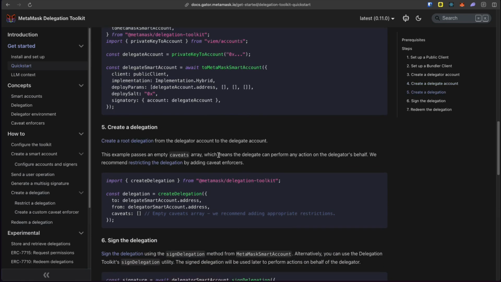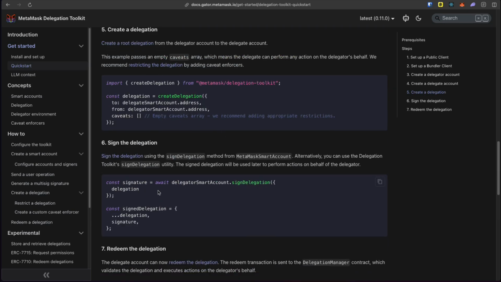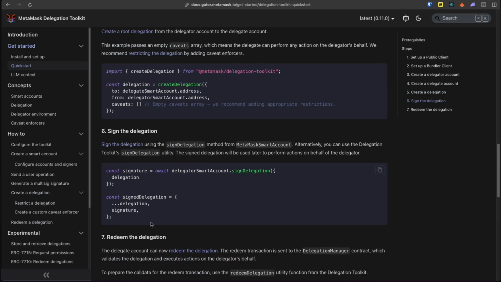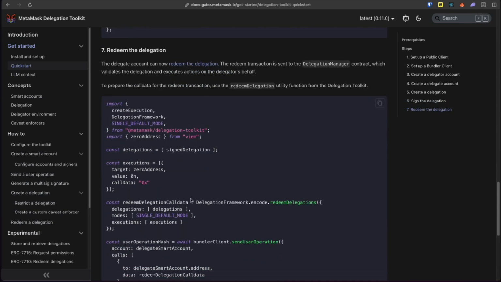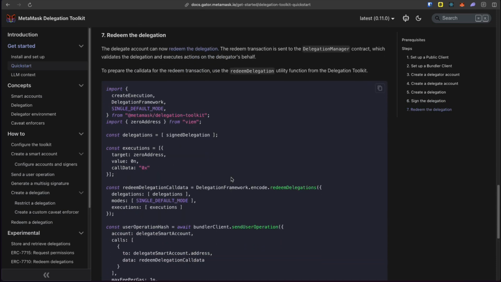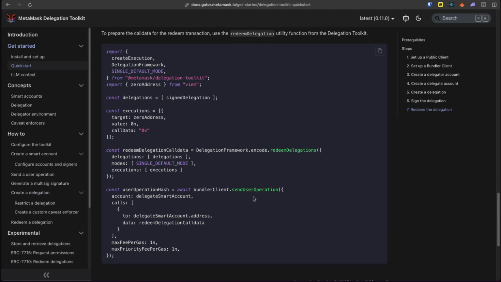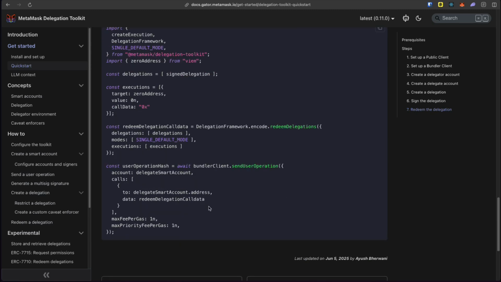Now, you can create a root delegation, which then needs to be signed. What's missing here is the step to store that signed delegation, which is also missing here before redeeming. So here we prepare the user operation, which is a redeem delegation call. And then we send the user operation to the bundler, which would then validate the user operation. And if everything checks out, then the delegation manager will execute the transaction.